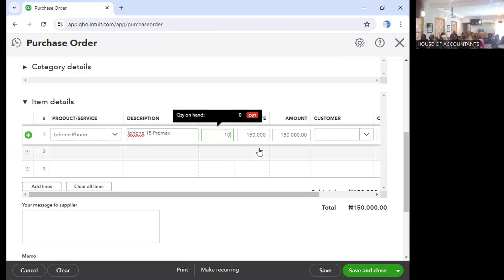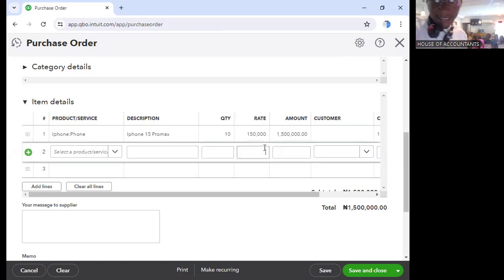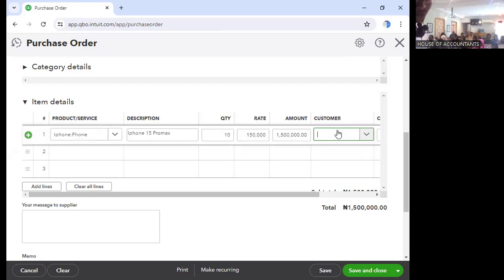You can see the cost price there. I don't need to type it. It's already appearing there. That is the amount we are going to purchase from them. 1,500,000 is the amount we are going to pay.